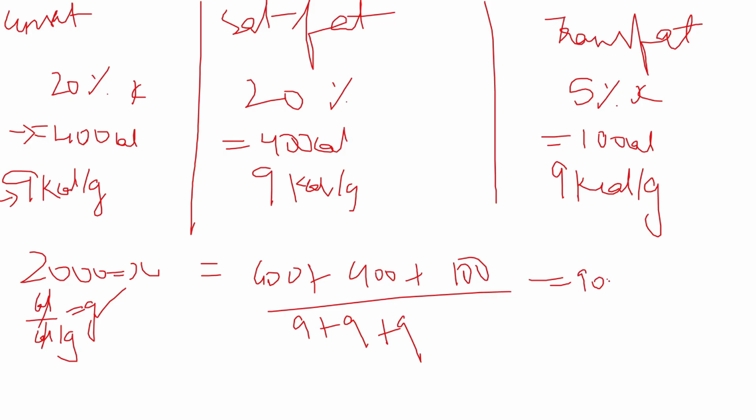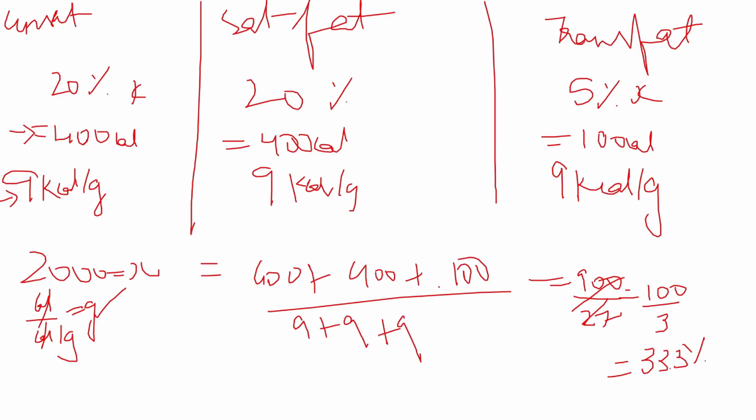So the answer will be 900 by 27. So it is 900 by 3, which will give us 33.3. If you look into the options, you will find none of them matches. So you will conclude that whatever you have solved till now is wrong. This is not the proper method of solving.